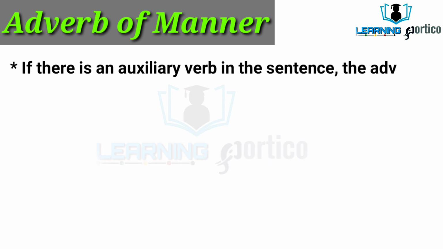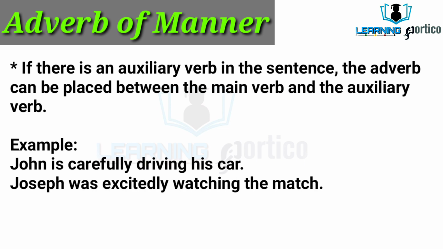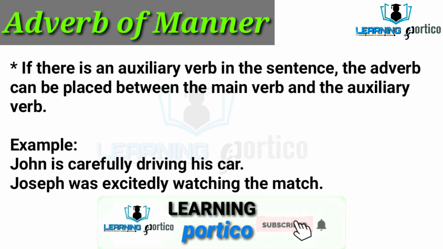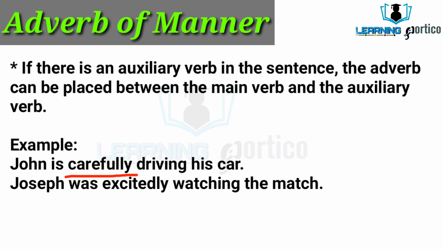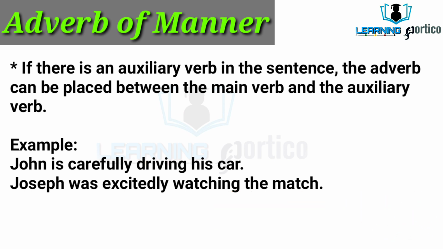If there is an auxiliary verb, which means a helping verb like is, was, were in the sentence, the adverb can be placed between the main verb and the auxiliary verb. What are the examples? John is carefully driving his car. Here is is the auxiliary verb, driving is the main verb and in between both, carefully is the adverb of manner. Joseph was excitedly watching the match. Here was is the auxiliary verb, watching is the main verb and in between both, excitedly is the adverb of manner.